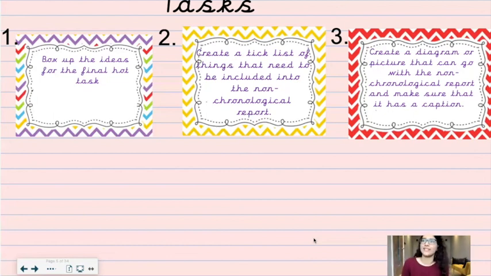So Malcolm X writing his book, or Malcolm X playing football. Whatever they're doing in the picture, I would then make sure to write that as my caption, just so when someone's looking at that picture, they know exactly what's going on. And you might be thinking, if they've read my non-chronological report, they should know who the person is. However, it makes it as easy as possible.